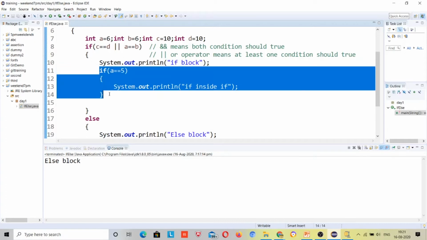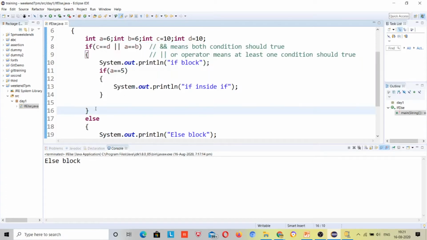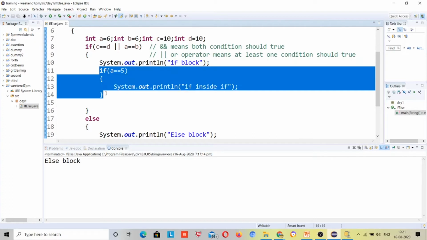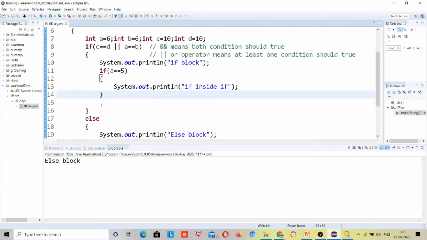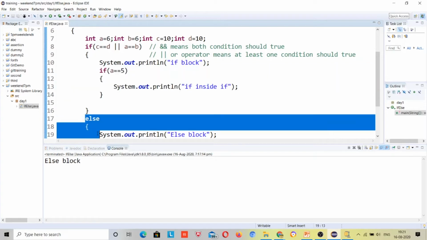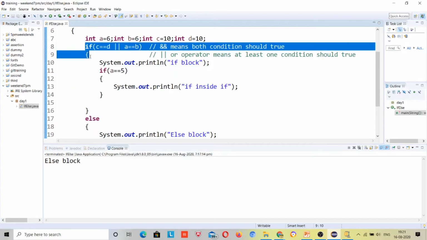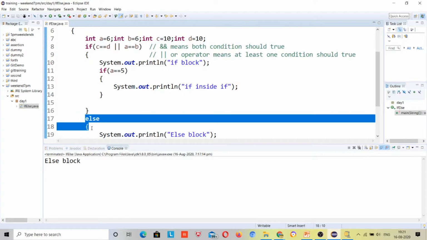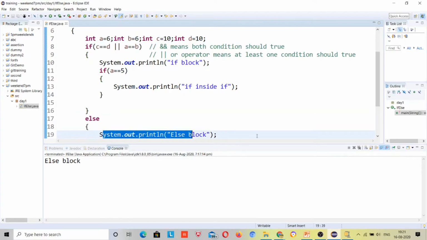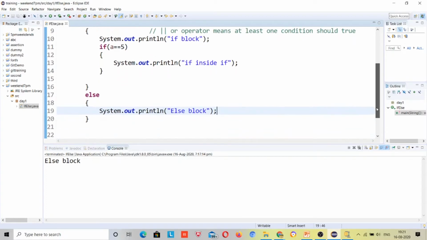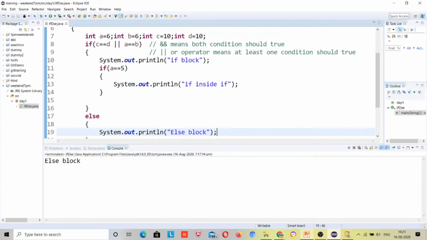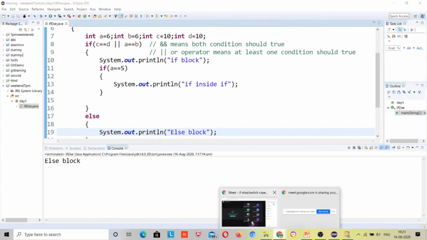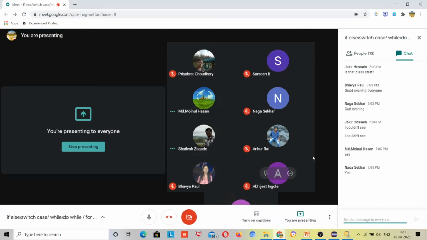So this is something different and this one is something different, right? So there should be an immediate else block for the if condition. For this if condition we don't have any immediate else block, so that doesn't mean that if this is going false, then this will execute. If this if block is false, then only this else block will be responsible for doing its assignments. So this was something about the if else block. I hope that you guys got an idea about the if block. If anybody has any query related to this if else part, then please ask me.